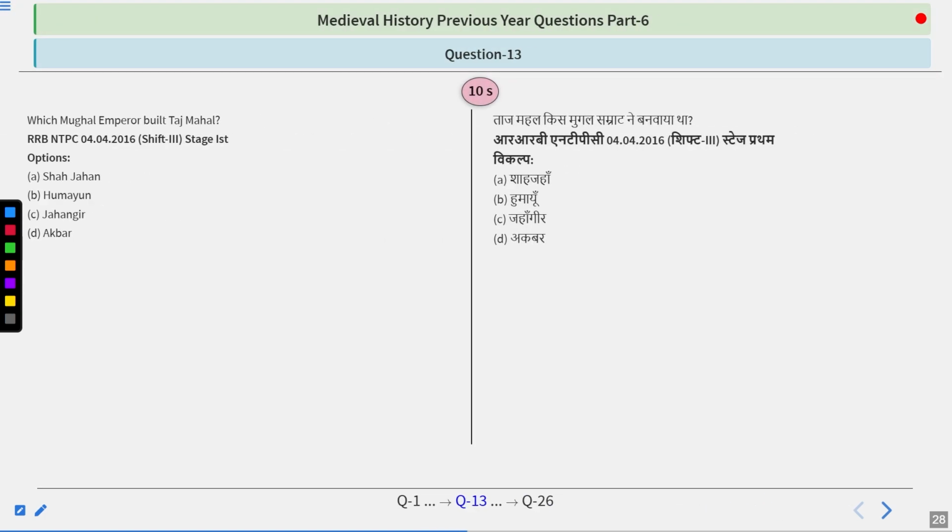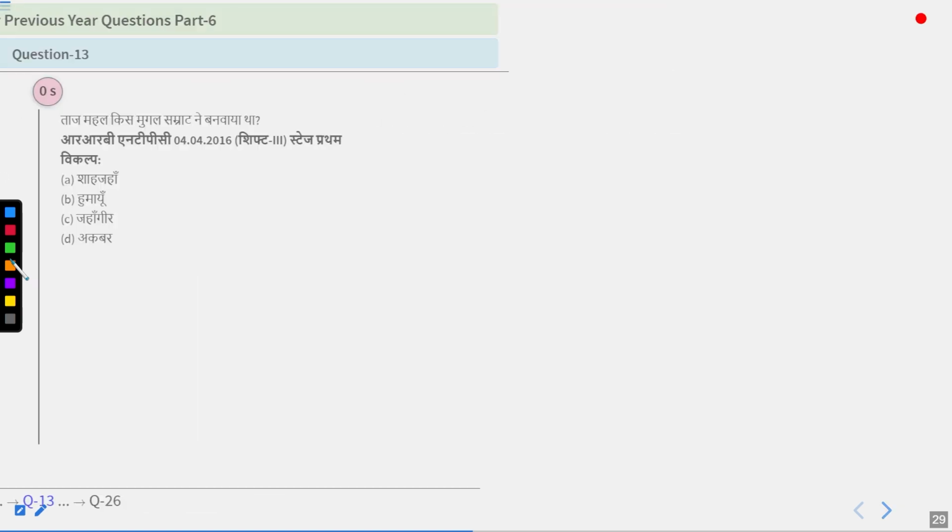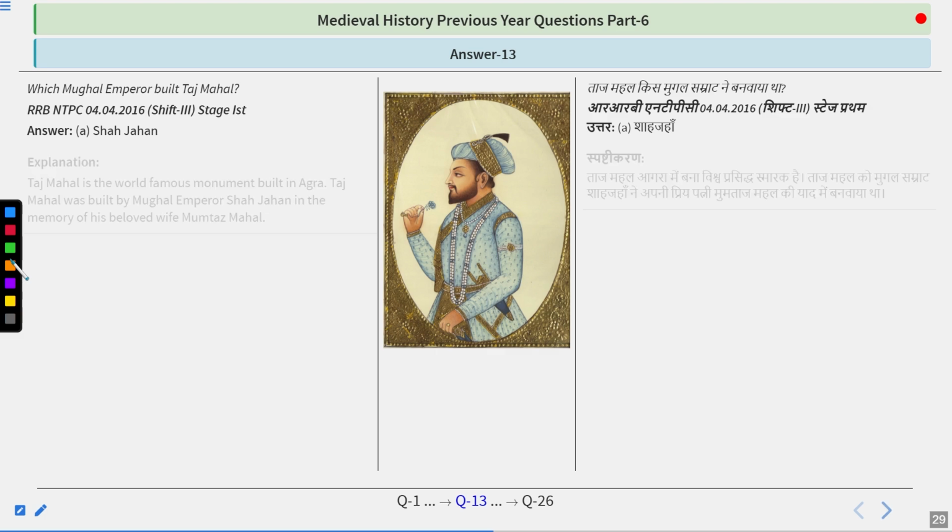Which Mughal emperor built the Taj Mahal? Options are Shah Jahan, Humayun, Jahangir, or Akbar. So try to figure out this answer, guys. And I guess you have figured it out. The answer is Shah Jahan.